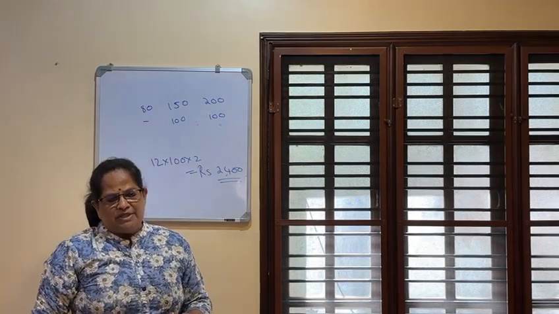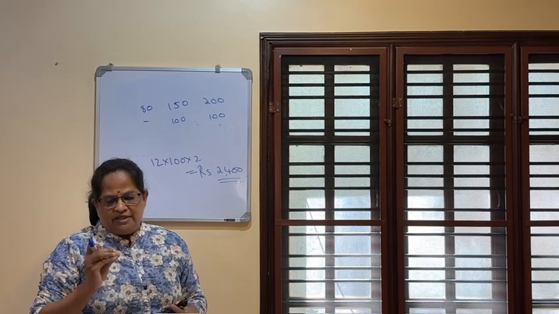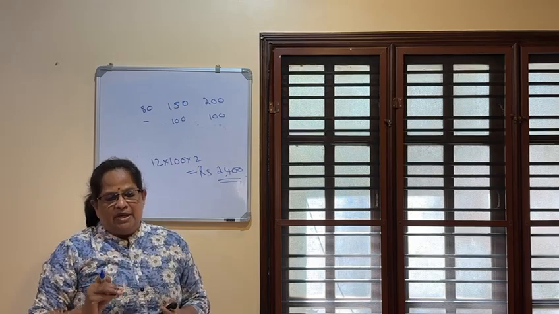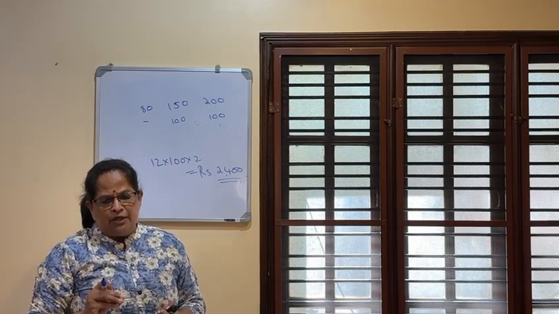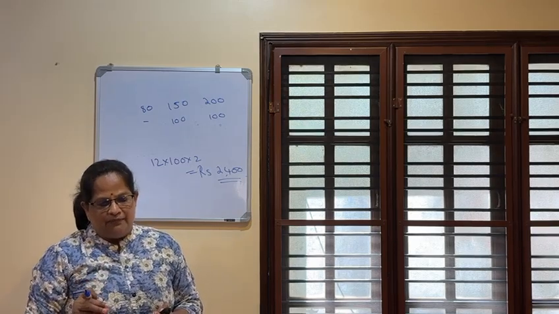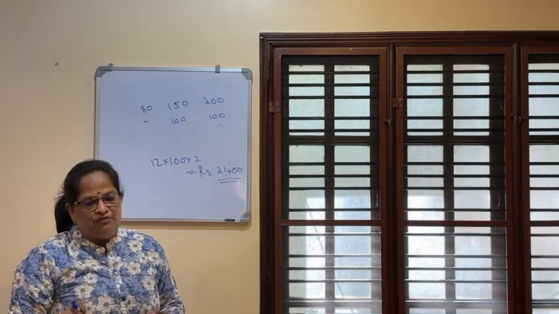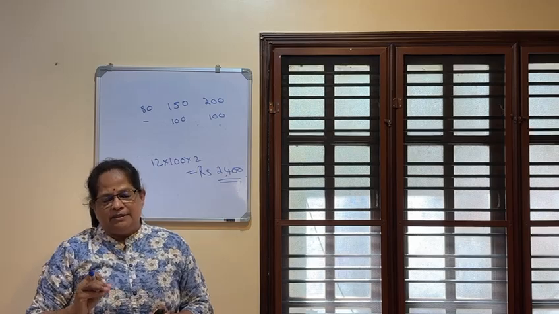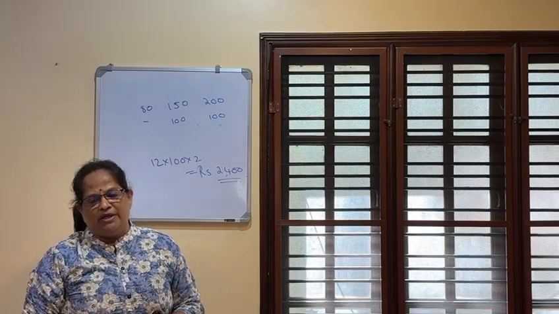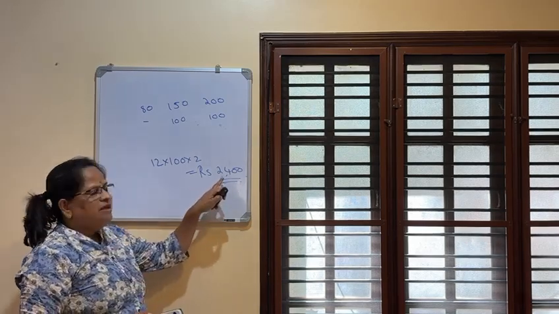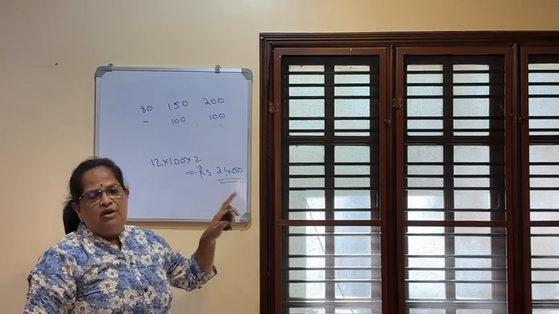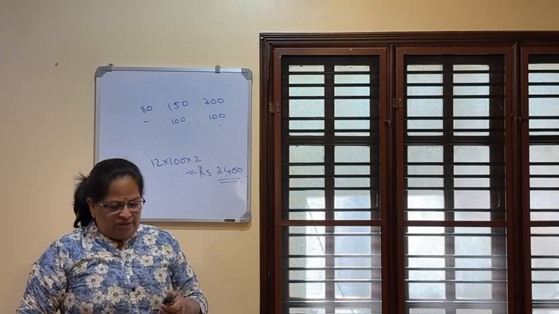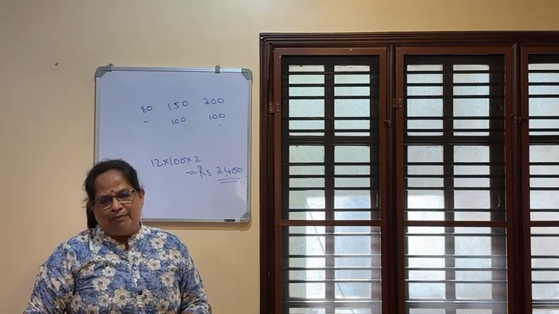Now some important points regarding education allowance. Exemption is allowed for any 2 children of the employee, that is own children. Child includes all legal children including adopted child or stepchild. Grandchildren are not eligible for exemption of education allowance. Education allowance is allowed irrespective of the actual amount incurred. Whatever the amount incurred, he can claim 2,400 for 2 children. If it's one child, 1,200 for the year. So this is what I wanted to explain in this module. Happy learning. Thank you.